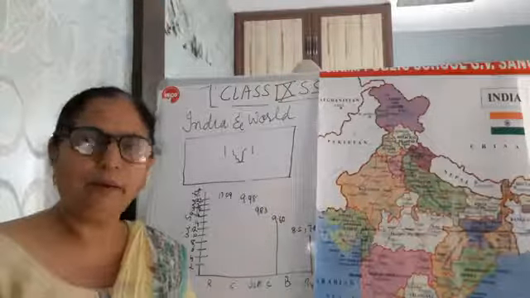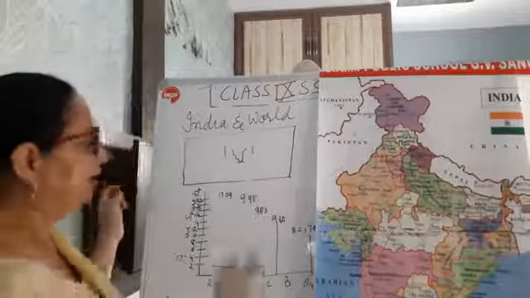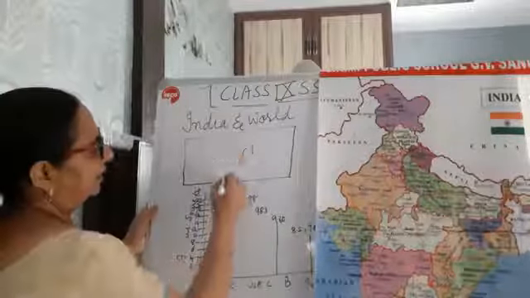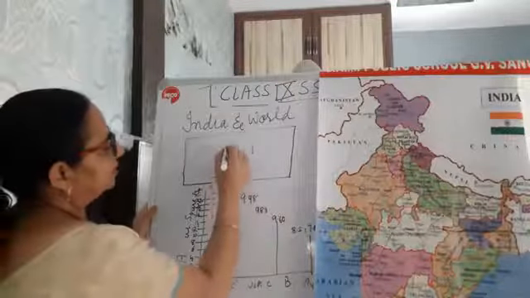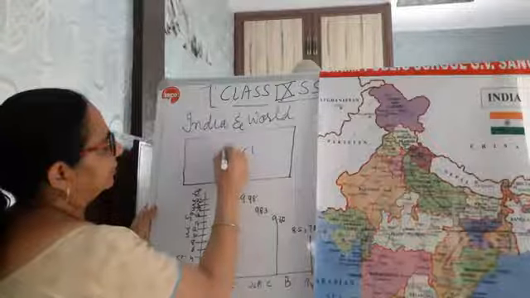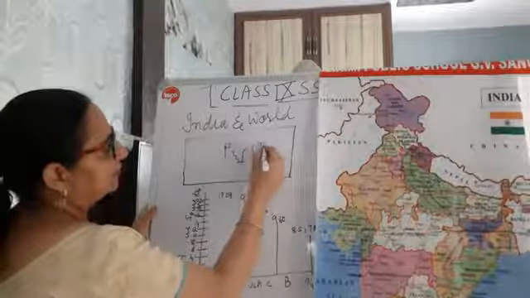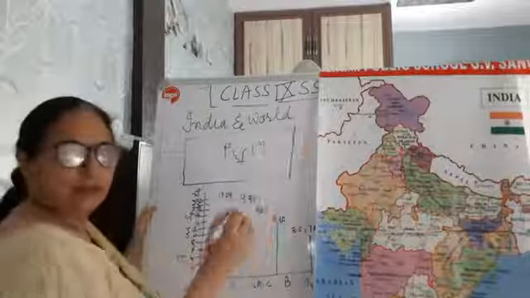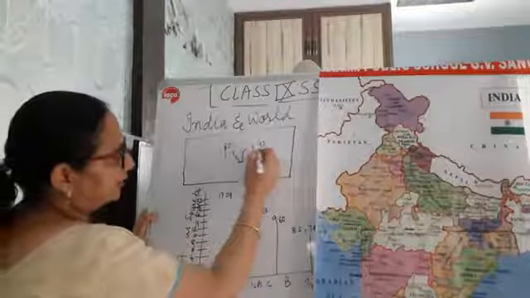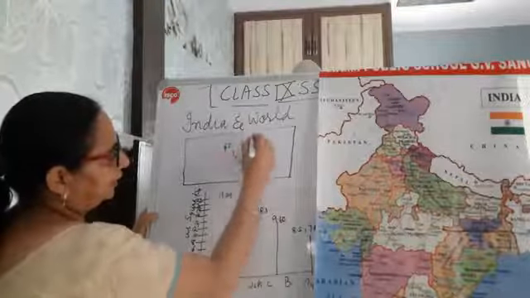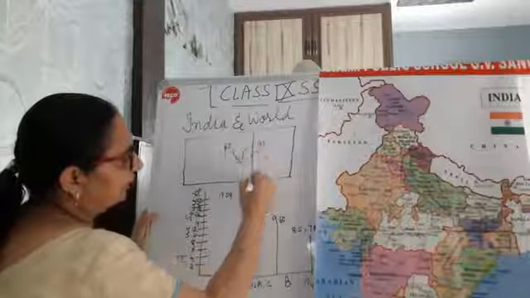If you remember, in previous videos we learned that the longitudinal value is approximately 68 degrees in the west and 97 degrees in the east, of the western part and eastern part of India.